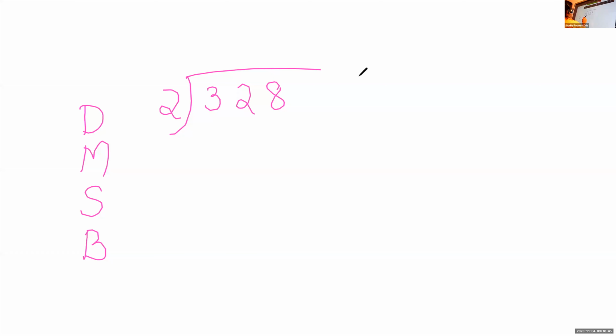So first step, what we will do, we will compare the first number. Okay, Mivel, which is the first number in the dividend? 3. Okay. So children, we have the divisor 2. So we will write the multiplication table of 2. So Mivel, can you say faster that multiplication table of 2?